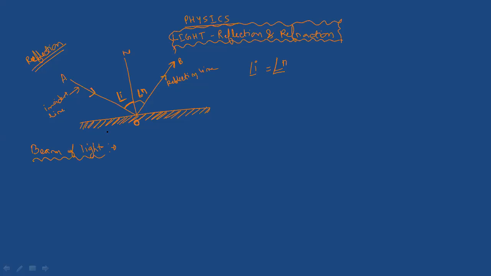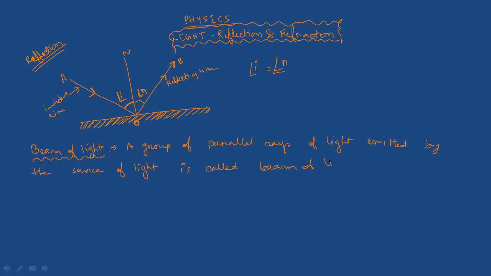So write down: a group of parallel rays of light emitted by the source of light is called a beam of light.